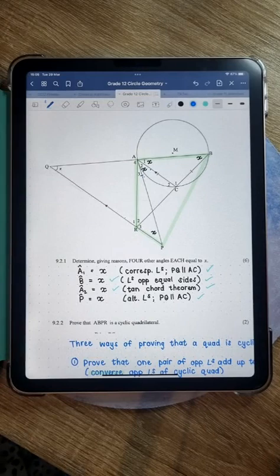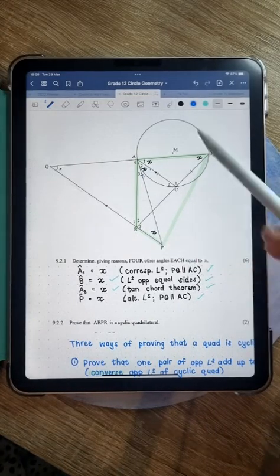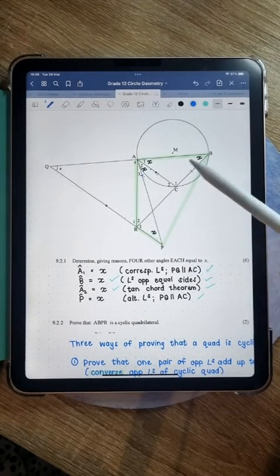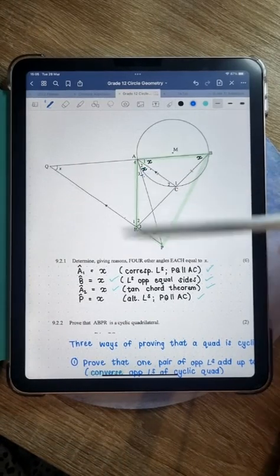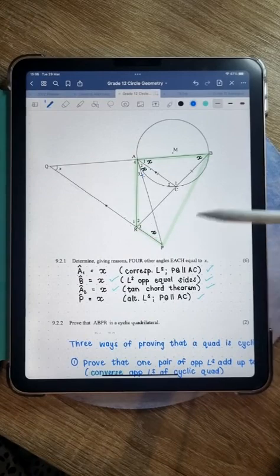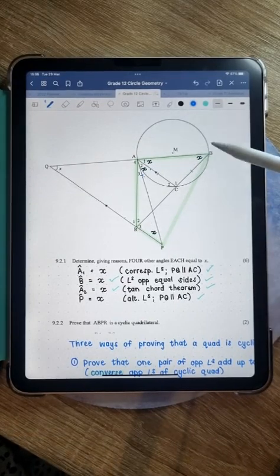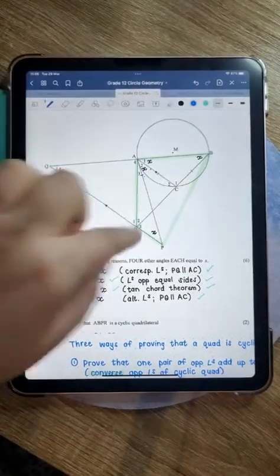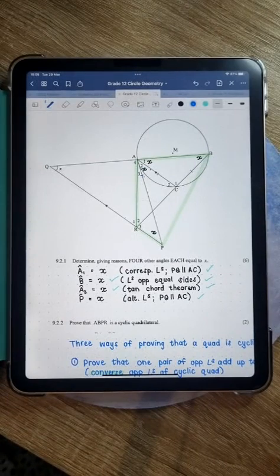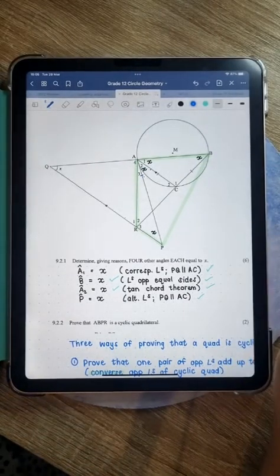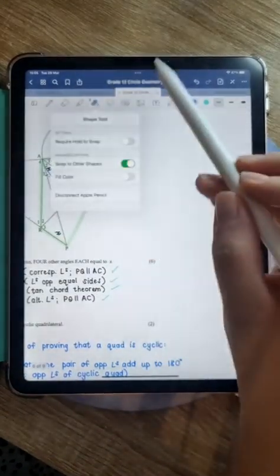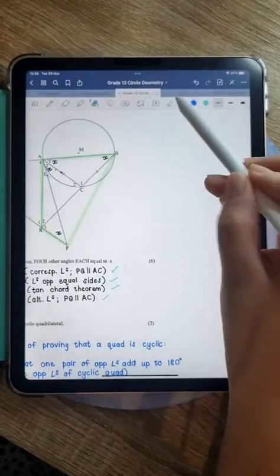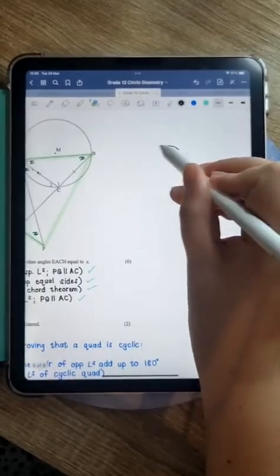All right, I'll see if I can draw it now. It's a bit big, so it might overlap, but I'll see. So here, what we need to understand is that if they're asking us to prove that this is a cyclic quad, we need to think of all four of these sides as chords of the circle. Now, guys, if you have a circle, we all know how angles in same segment works. If you have a circle, let me do a circle here. I'll just do one on the side.